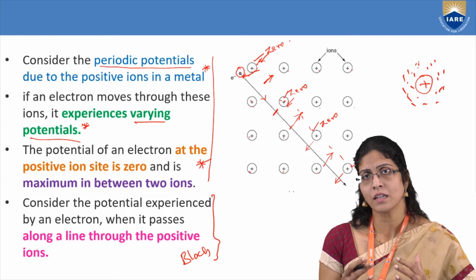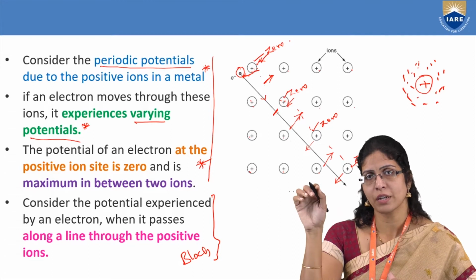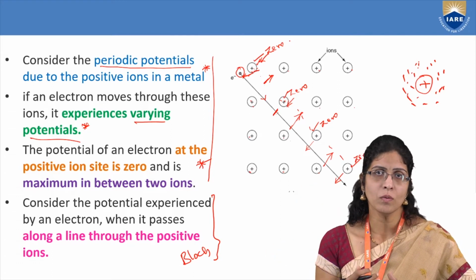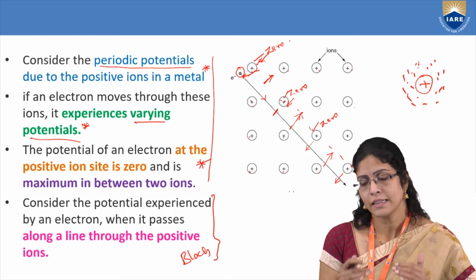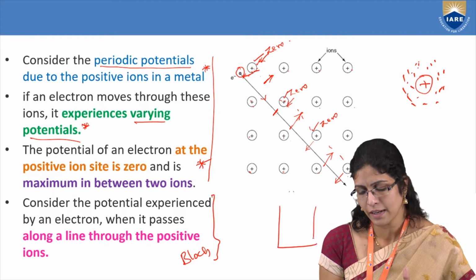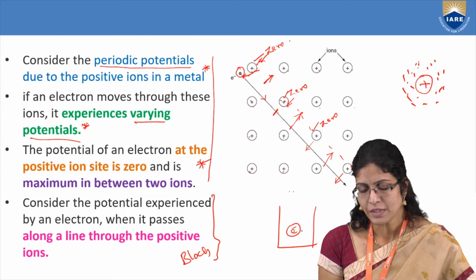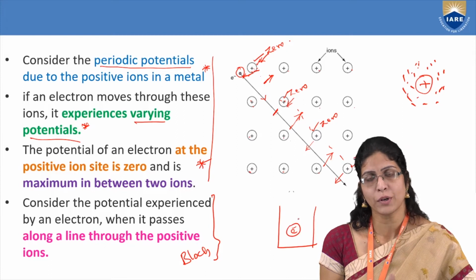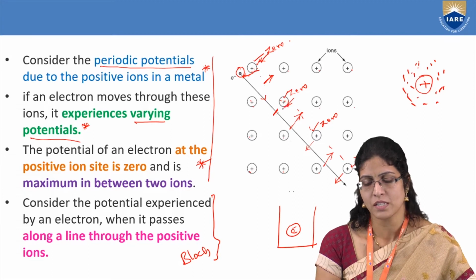You have seen how we studied the particle in a one-dimensional potential box, and how the potential varies. So now I can say that this is an extension of the periodic potential well. There you have just seen a well in which the electron is there. But here, in spite of the electron having a certain potential, there is also a potential barrier at these particular positive ions.